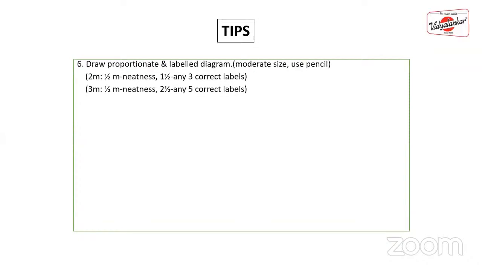Now, the most important tip here is to draw a proportionate and well labeled diagram. Means it should be moderate size. For example, if the internal structure of the heart is asked, students tend to draw the diagram over the whole page. But be sensible: if the diagram is drawn over the whole page, it will consume more time, and it will not fetch you that many marks.